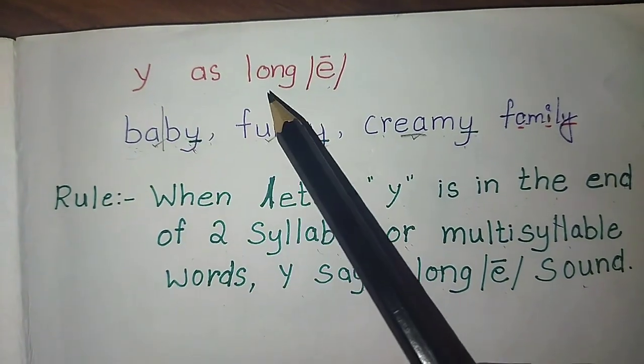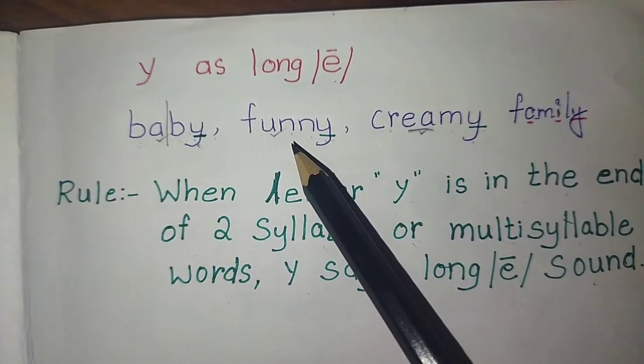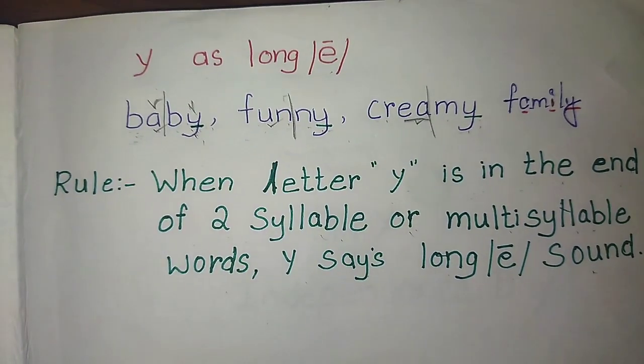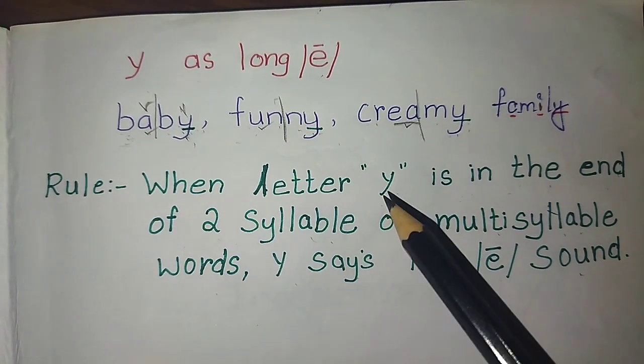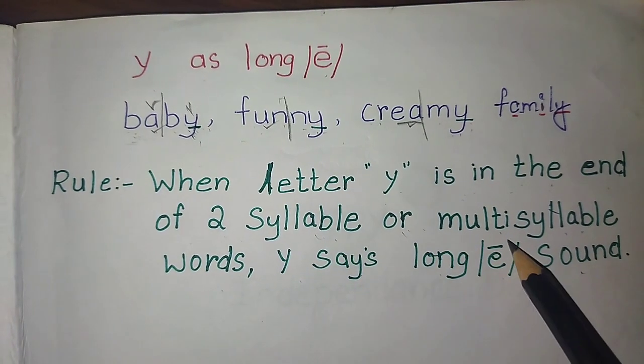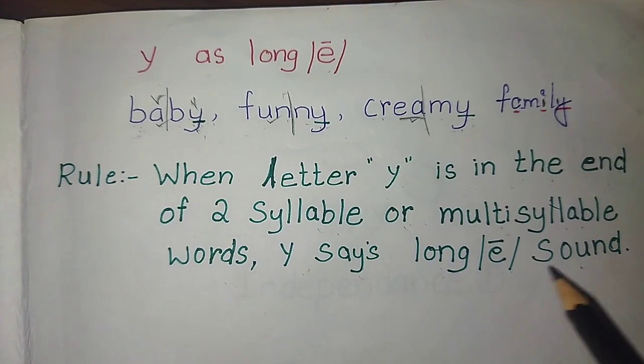Y has long E. Let's see. Baby, funny, creamy, family. Let us see the rule. When letter Y is at the end of two syllable or multi-syllable words, Y says long E sound.